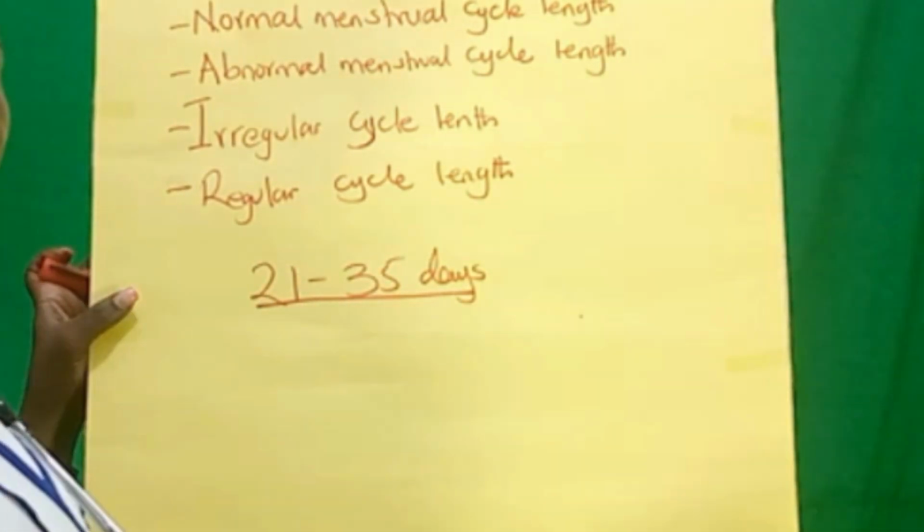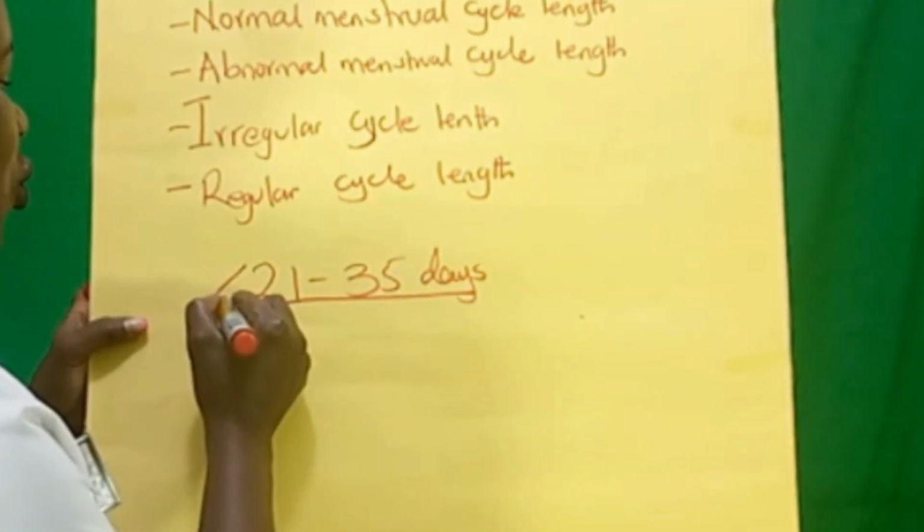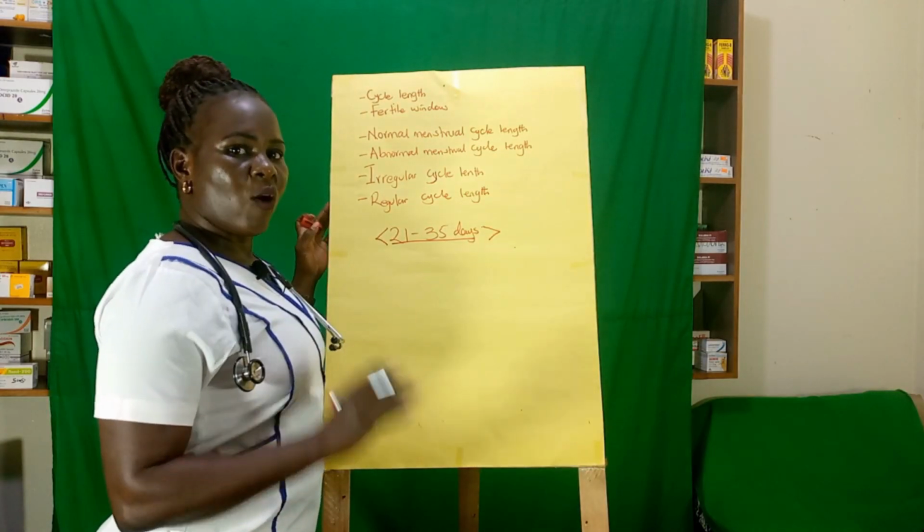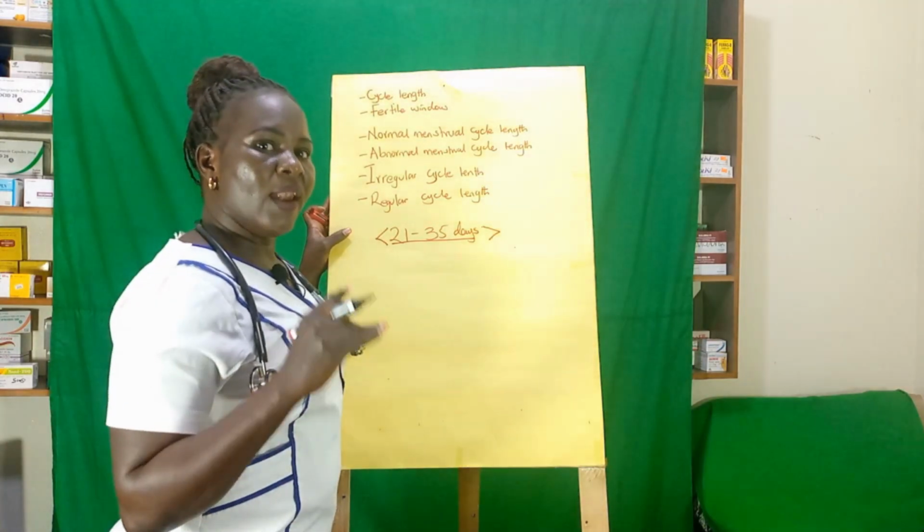Any cycle length that is below 21 or above 35 is called an abnormal cycle length.